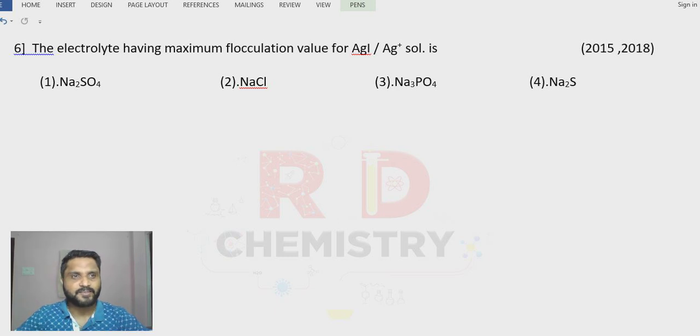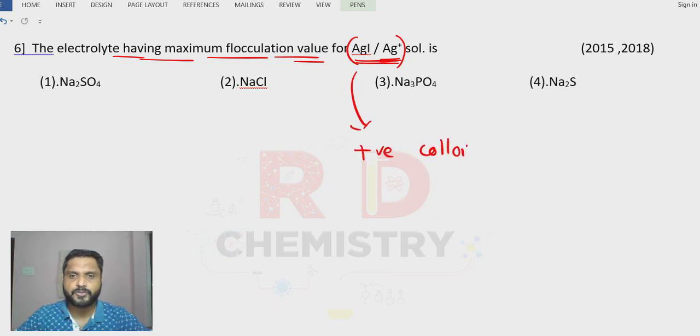Question number 6. The electrolyte having maximum flocculation value for silver iodide adsorbing silver ions. Now here the charge on this colloid is positive, so this is a positive colloid. So whenever a positive colloid is there, to coagulate that we require negative ions, that is, we require anions here.